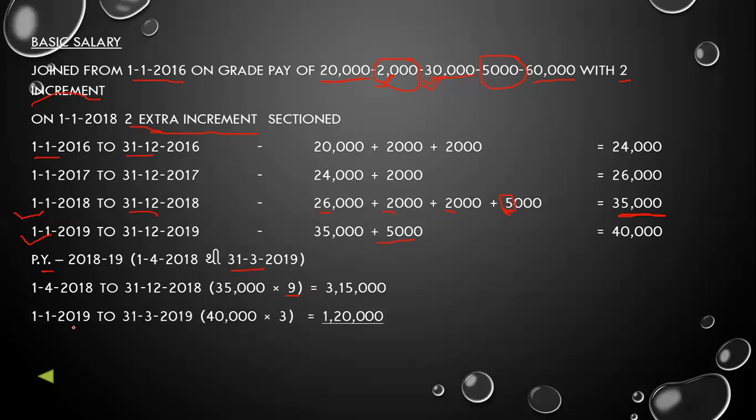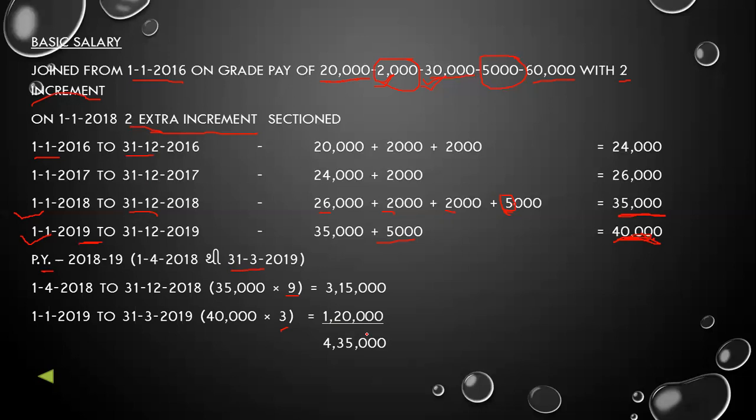Then from 1st January 2019 to 31st March 2019, this salary will be calculated, because this is the salary during the year 2019. So we'll write down 40,000 into 3 months. Why 3 months? January, February and March. 40,000 into 3 months is equal to 1,20,000. So we'll add 1,20,000 to 3,15,000. We'll get the answer 4,35,000. So this is our basic salary.